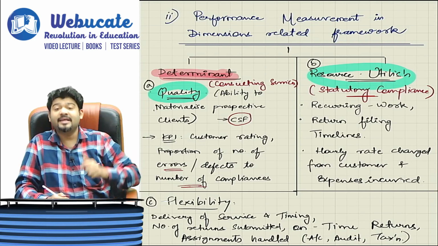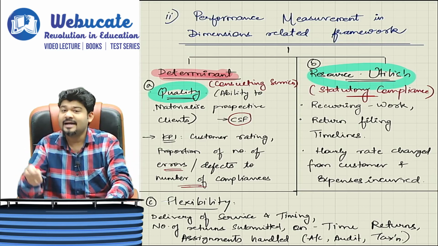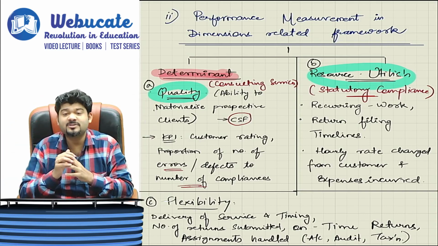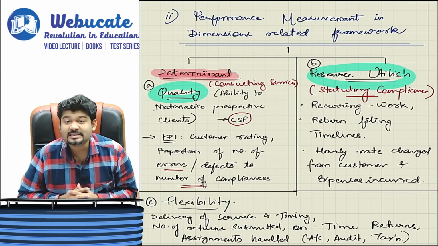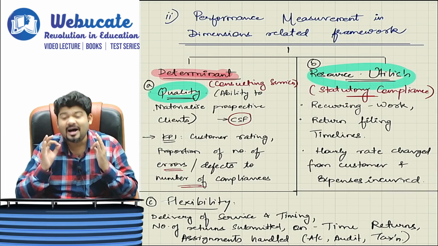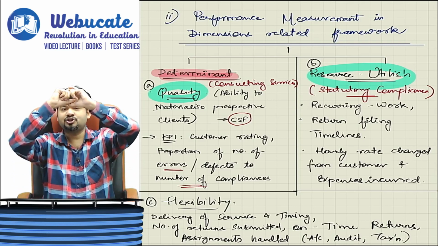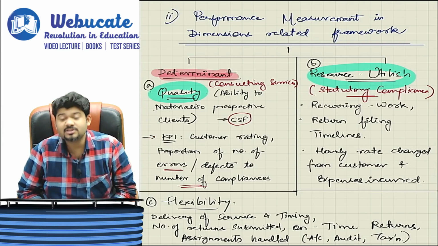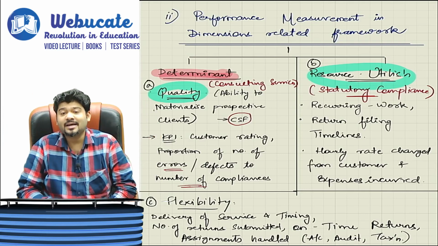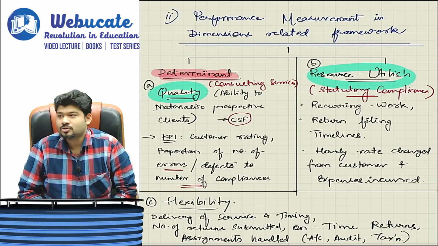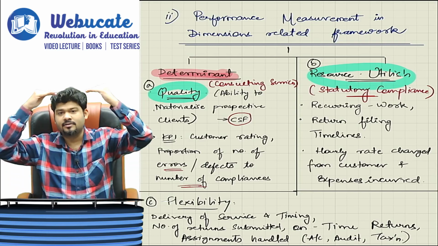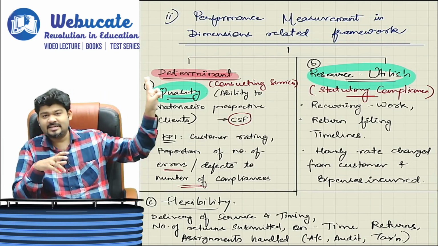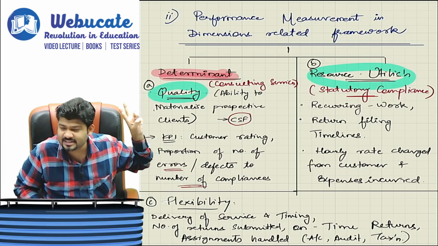Third is hourly rate that is being charged to the customer and the hourly expense that we are going to incur. So obviously the rate that is being charged should always be high. Now usually Big Four or consulting firms use this concept of hourly rate, wherein they charge the customer based on the number of hours that are devoted to them. So we will use the hourly rate structure even in case of ABC, so that we will always have a higher profitability in terms of the hours that we are going to spend. So this second determinant of resource utilization is also taken care of.